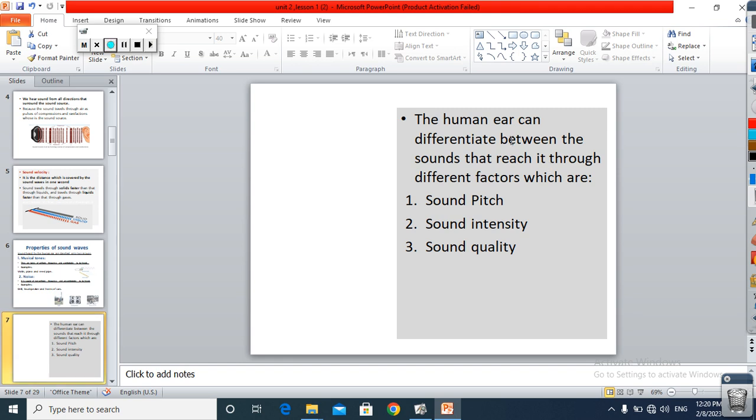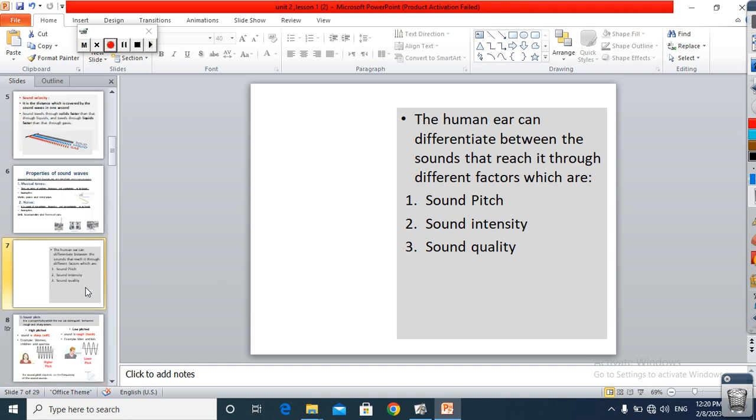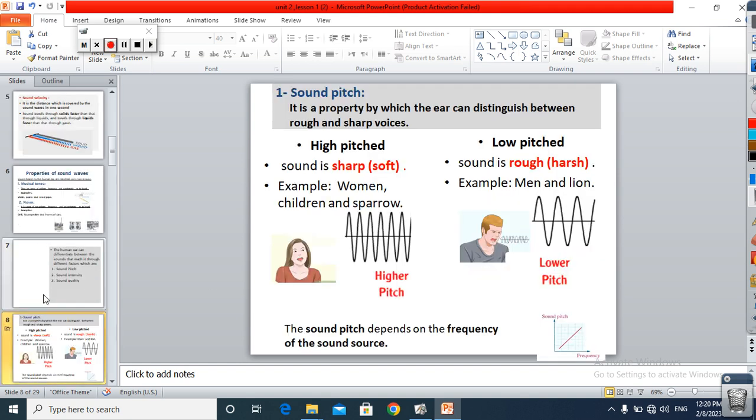The human ear can differentiate between the sounds that reach it through different factors, which are sound pitch, sound intensity, and sound quality. Let's start with sound pitch.